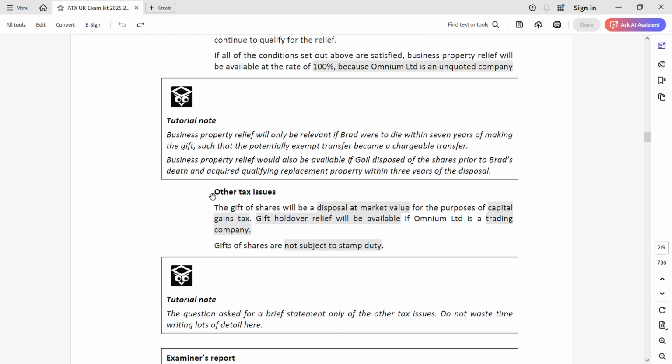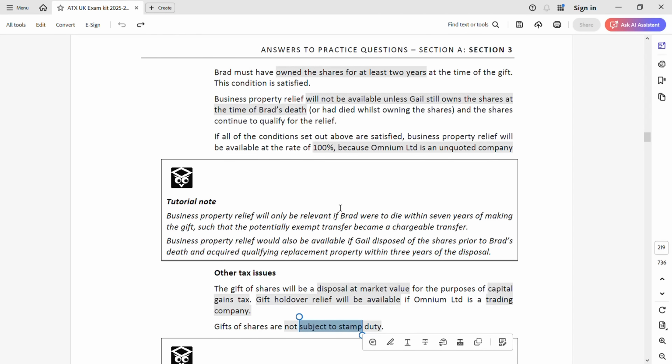So like this, you use proper subheadings and answer it with different paragraphs. Here there are two types of taxes they have talked about. One is CGT in one para, next is stamp duty in another para. Okay, so with this we have finished question number 1, Gail and Brad.